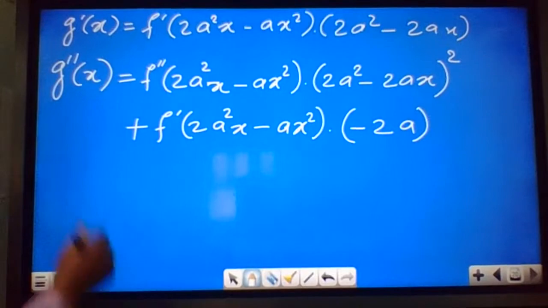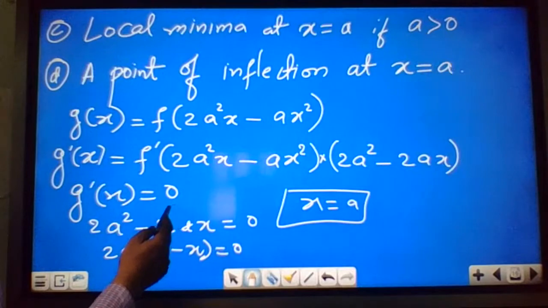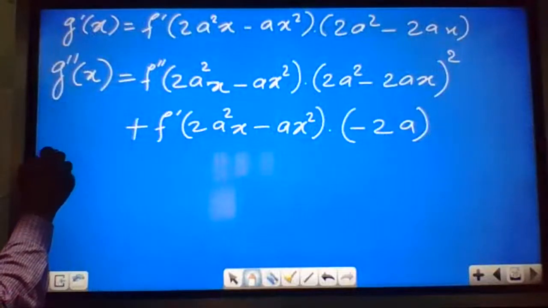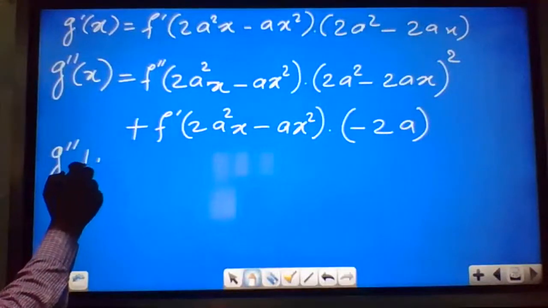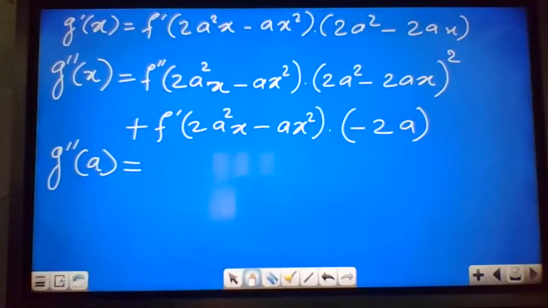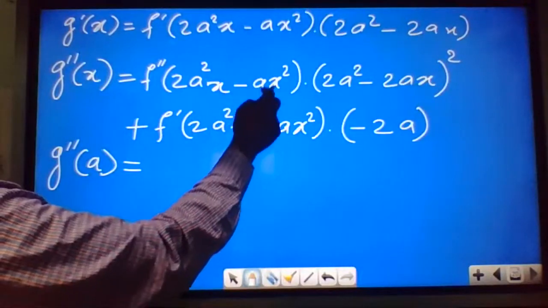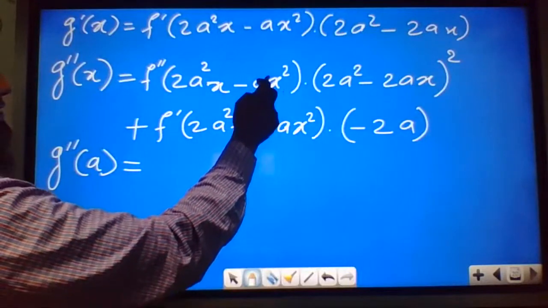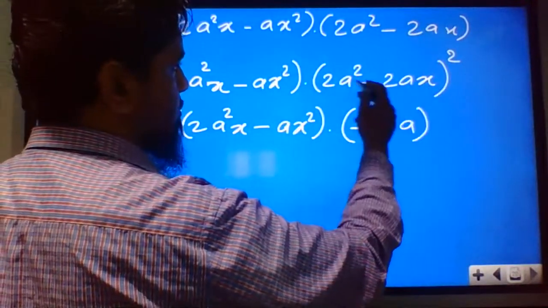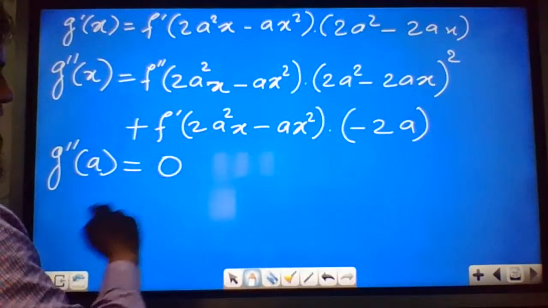Now g double dash a we will find, since after putting first differentiation equal to 0, we are getting x equal to a. This value of x we can put in the double differentiation. If you are putting x equal to a, then this is a cube, and this part will be 0. This is 2a square and this is 2a square, so this will be 0. Whatever may be the value of this, the first term of the equation will be 0.